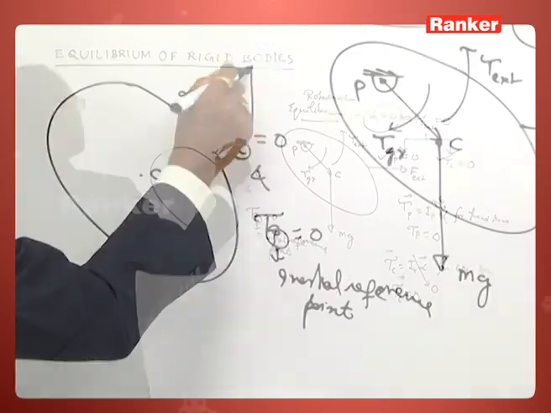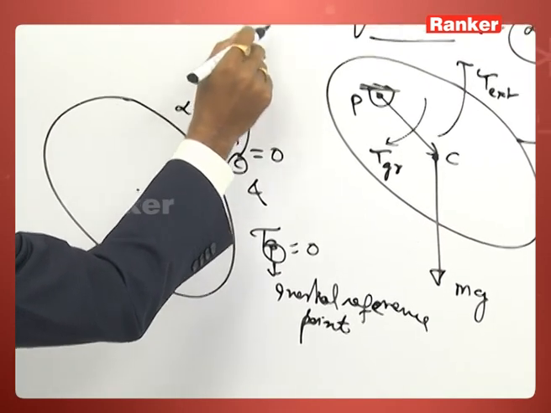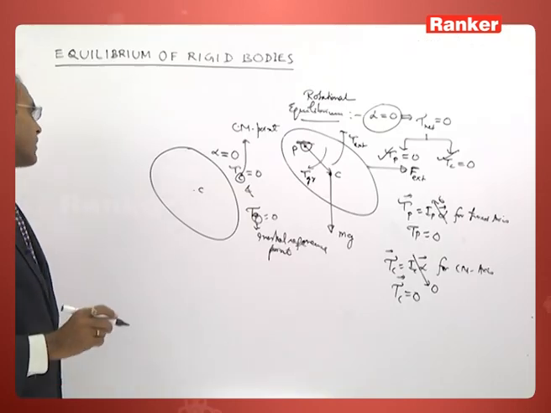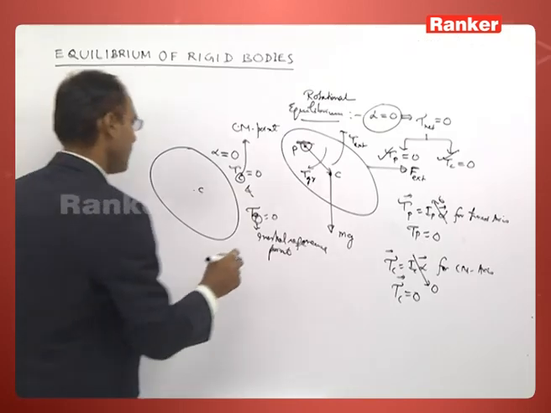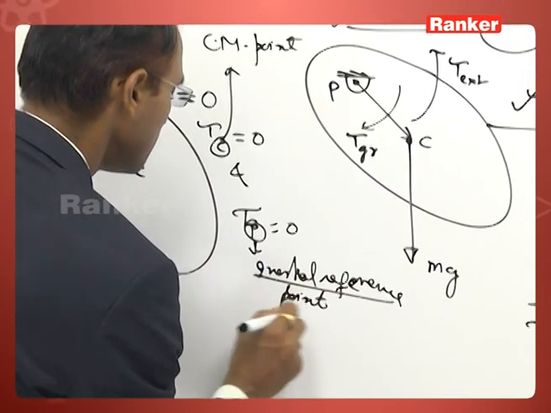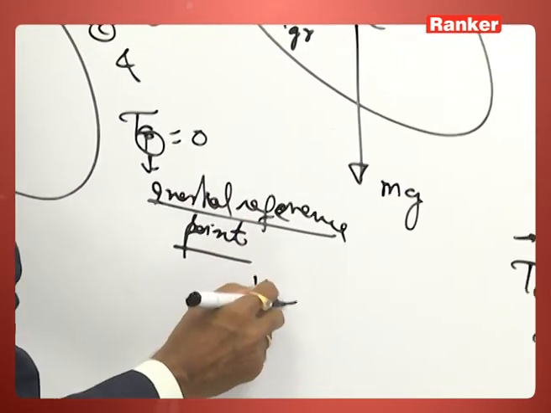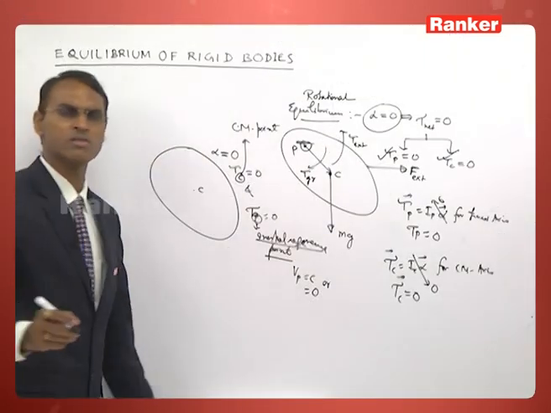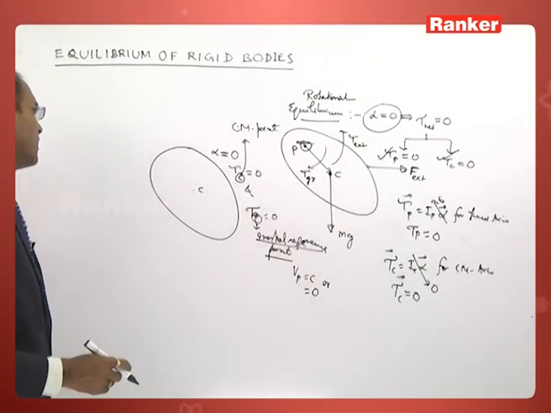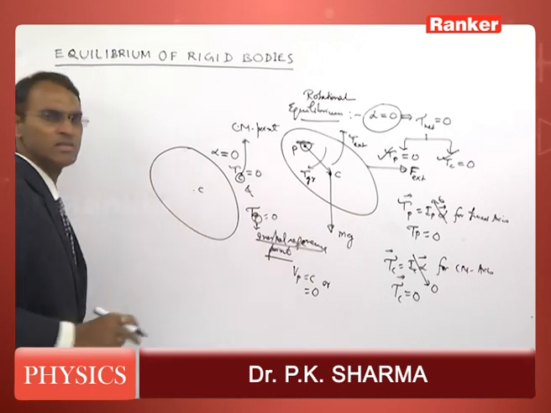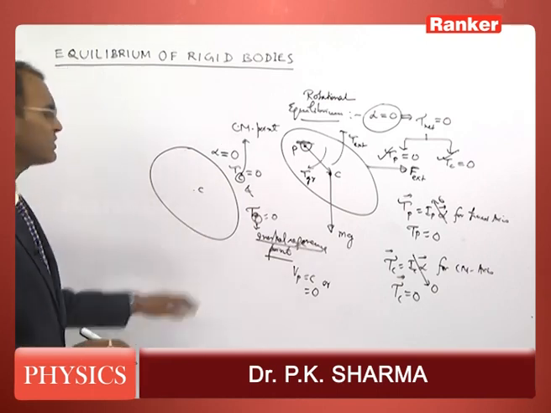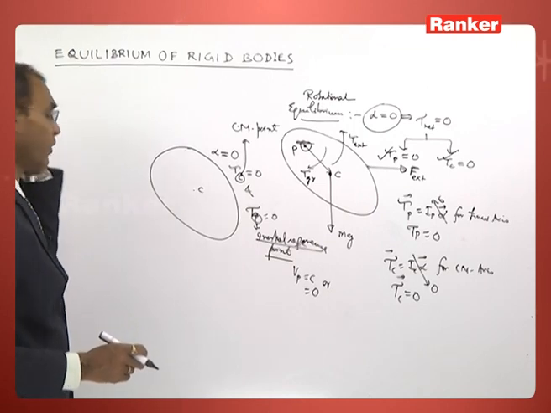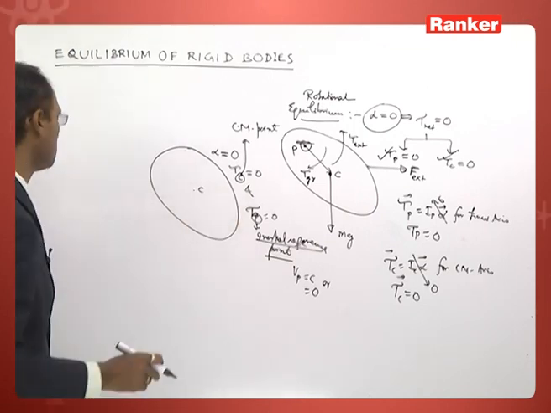This is the center of mass point. Now question arises. Here P we are taking inertial point, and the velocity of this point is constant or it will be equal to 0. 0 also is a constant quantity. But for center of mass point, there is no such restriction. The center of mass may be moving with non-uniform velocity.